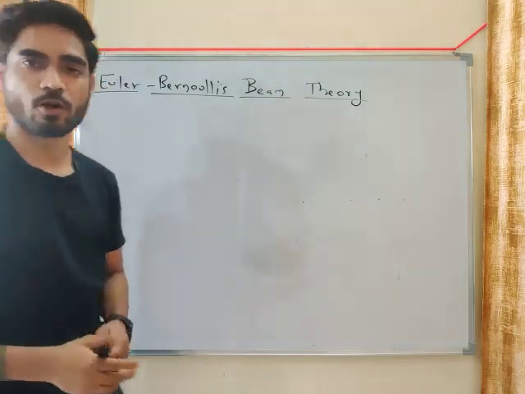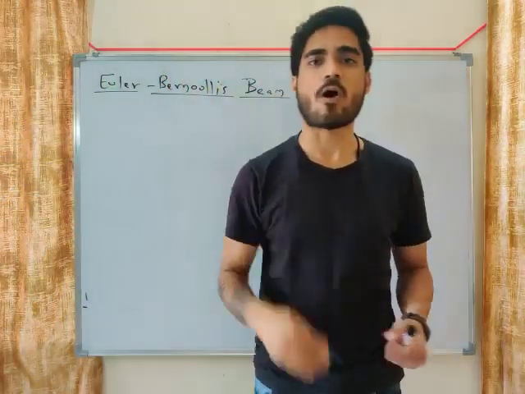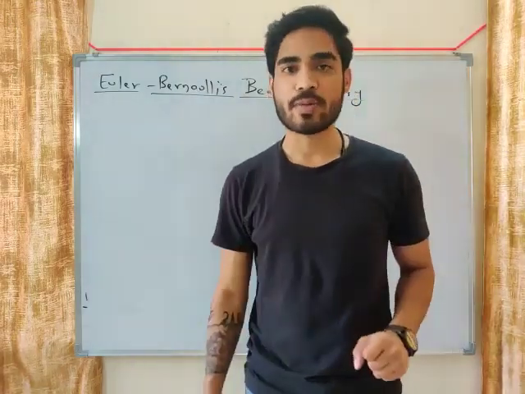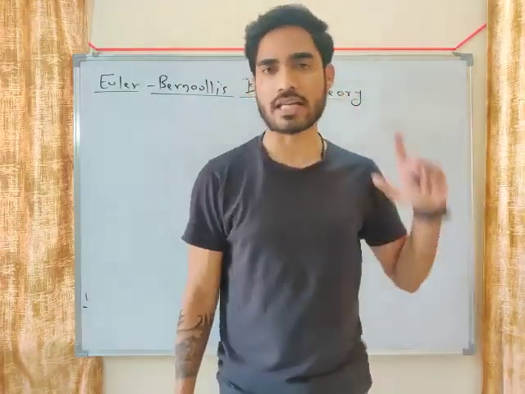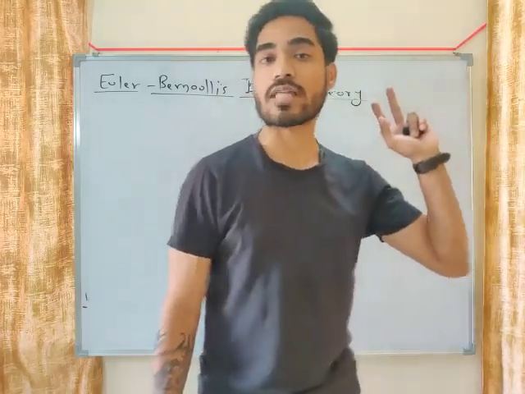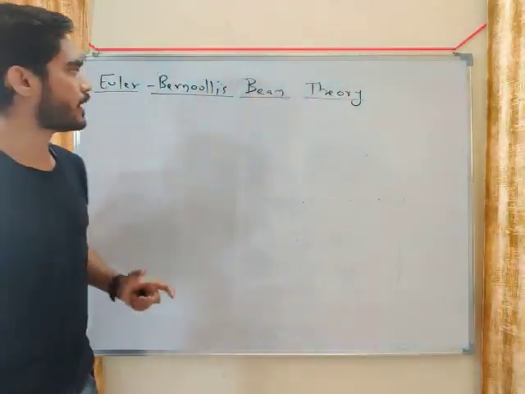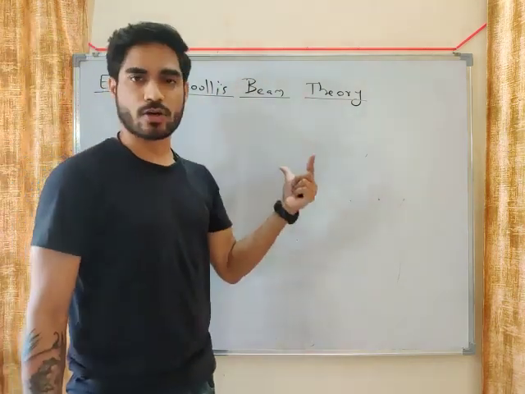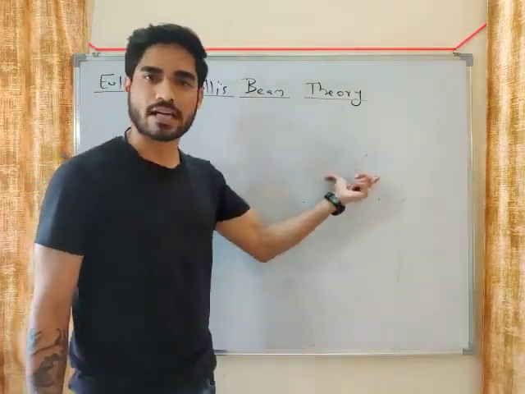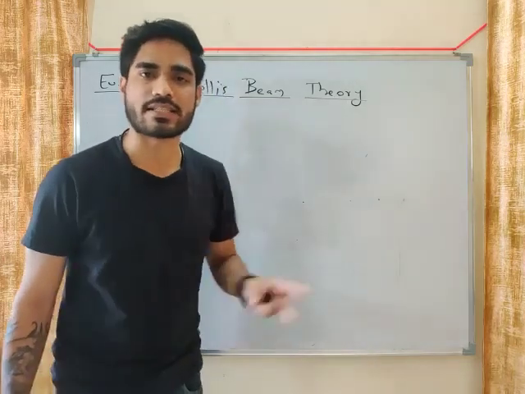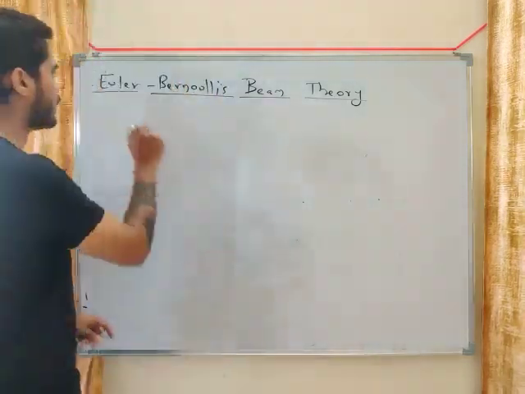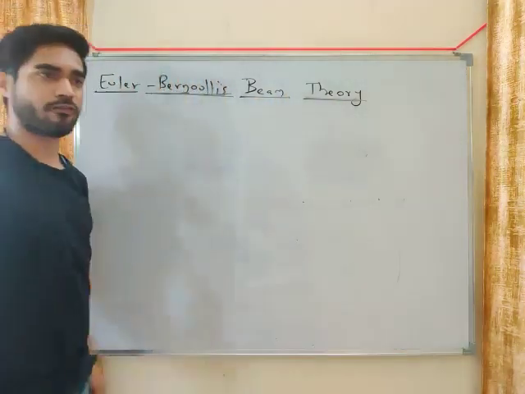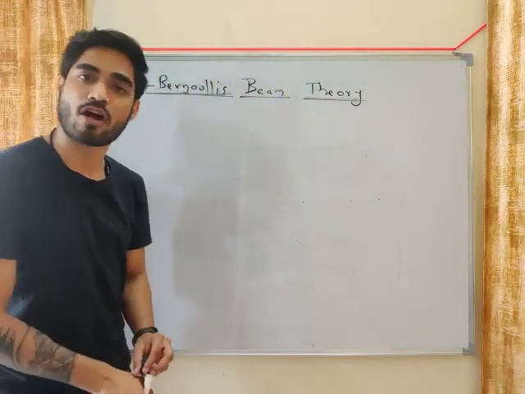There are two types of theories for calculating stresses or deformation in a beam: Euler-Bernoulli beam theory and Timoshenko beam theory. Timoshenko beam theory is not in our syllabus, so we are not going to talk about that. In our syllabus, we need to see Euler-Bernoulli's beam theory. From this theory, we derive an equation which we use to calculate stresses and deformation. From this theory, we will get the equation of bending stress.